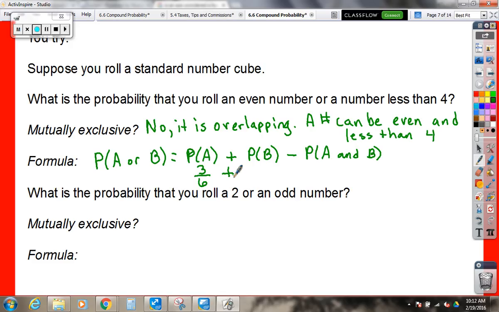Okay, how many numbers are less than 4? We're not actually gonna simplify it yet. It's easier to add them if we don't. 3 out of 6 again. Now, how many numbers are even and less than 4? Just one, two. There's no zero on that. Right. So 1 out of 6. So we have 3 plus 3 is 6, minus 1 is 5, so the probability is 5 over 6.